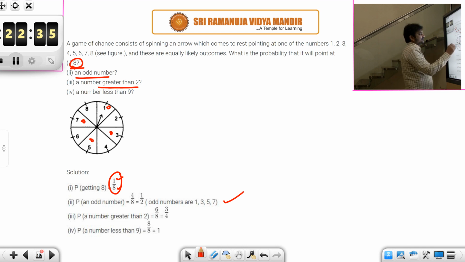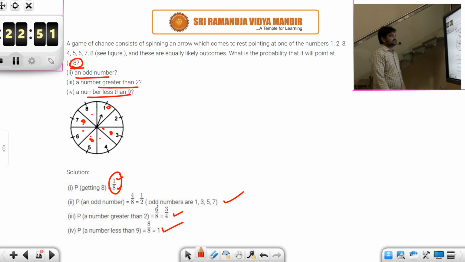How many numbers are there greater than 2? All these are greater than 2, right? 1, 2, 3, 4, 5, 6. So 6 by 8. And then what is the probability of getting a number less than 9? See, obviously all the numbers are less than 9. So it is a sure event. 8 by 8. Isn't it? All the outcomes 1 to 8 are less than 9. So it is a sure event.